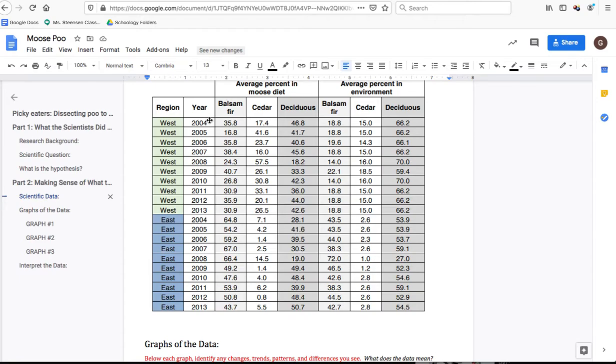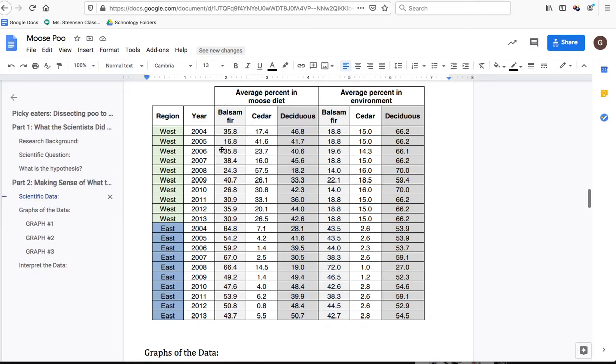So we have 2 data points per year, right? One from the west and one from the east, for a total of 20 data points over the course of 10 years. And for each of those, we have the average percent in moose diet of the 3 different plants that were present and the average percent in the environment of those 3 plants. So this is the percentage of their diet, and this is the percentage of how much of each of those plants was present for them to find in the environment that year.